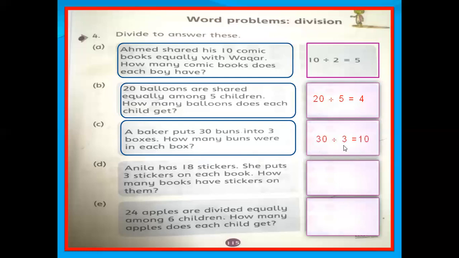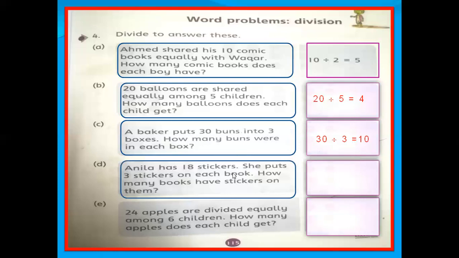3 ones are 3. 3 twos are 6. 3 threes are 9. 3 fours are 12. 3 fives are 15. 3 sixes are 18. 3 sevens are 21. 3 eights are 24. 3 nines are 27. And 3 tens are 30. So the answer is 10. So it means in one box he can put 10 buns.